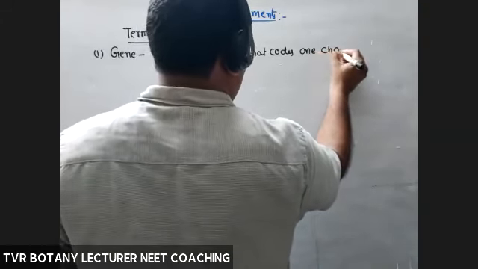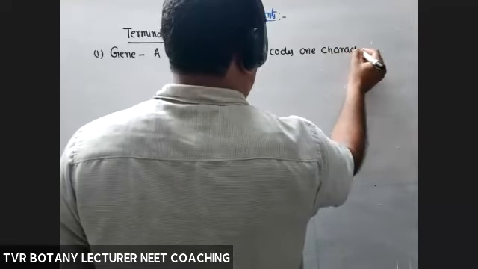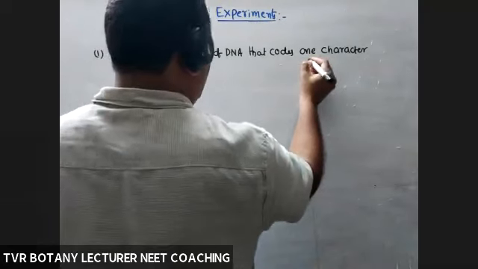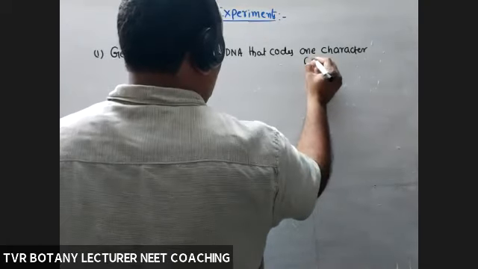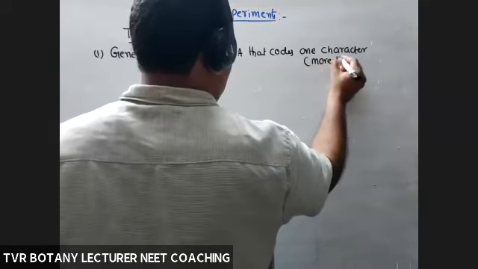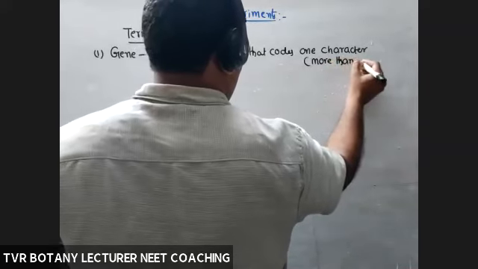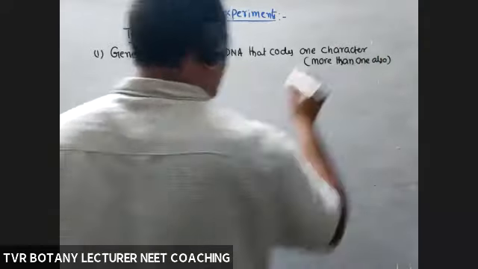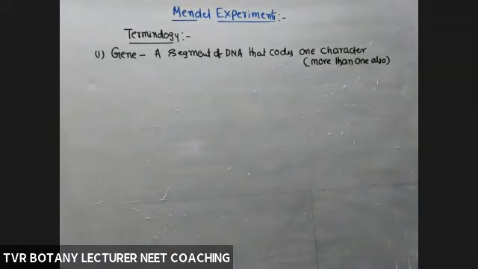Or more than one character also. We will see later. Exemptions are there, more than one also. But according to Mendel, one character. One gene is able to decide how many characters? One character. That character with how many traits? 2 traits. Remember that one. Next.